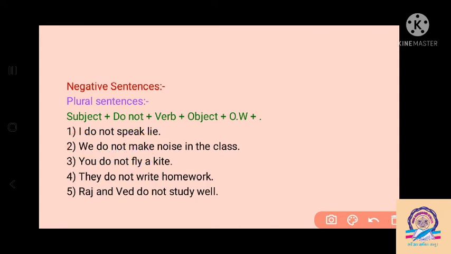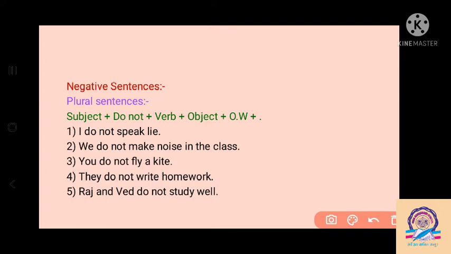So we do not make noise in the class. Then the third sentence, with the "you" we have to write: do not fly a kite here. Then with the subject "they" we have to write "do not" as a helping verb. Then the main form of the verb, "write" is the main form of the verb. Then they do not write homework here.